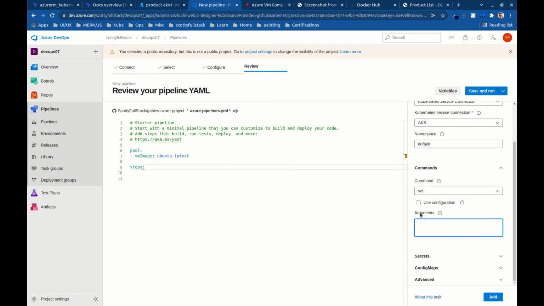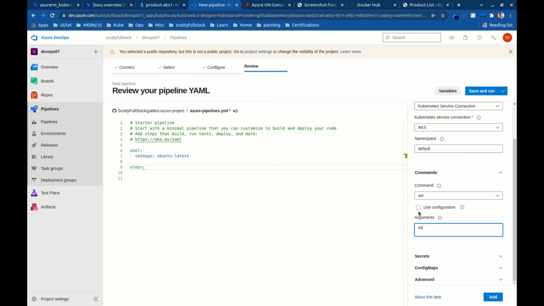And I'm going to do the arguments here. So we use kubectl set image deployment, the name of the deployment, REST API. A basic REST API is the container name, and then we want to do image.